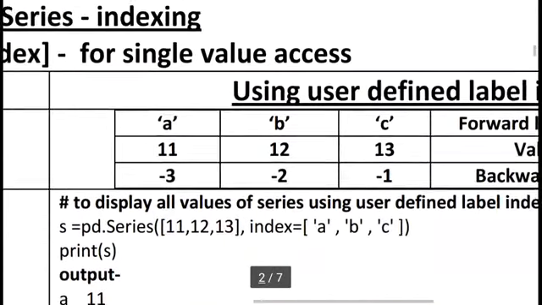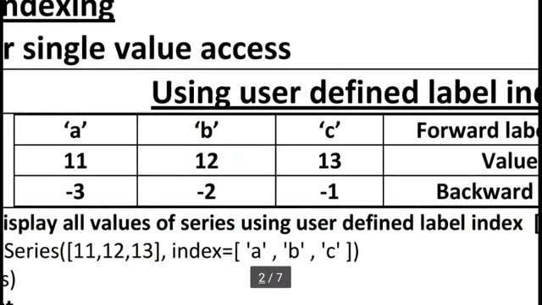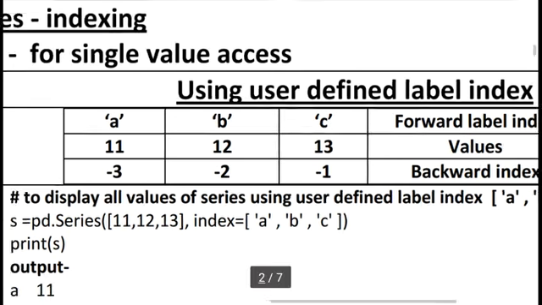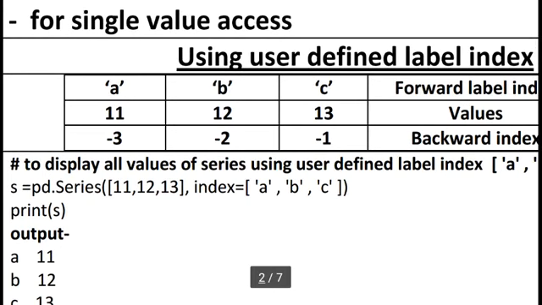But we can change the default index. We already know the default index is 0, 1, 2. Here I am using A, B and C. For the 0 index I am using A, for 1 I am using B, and for 2 I am using C. Forward index and values are 11, 12, 13, and backward index -3, -2, -1. So we can change the default index according to our choice. Here I am using ABC. Last time I used 101, 102 and 103.